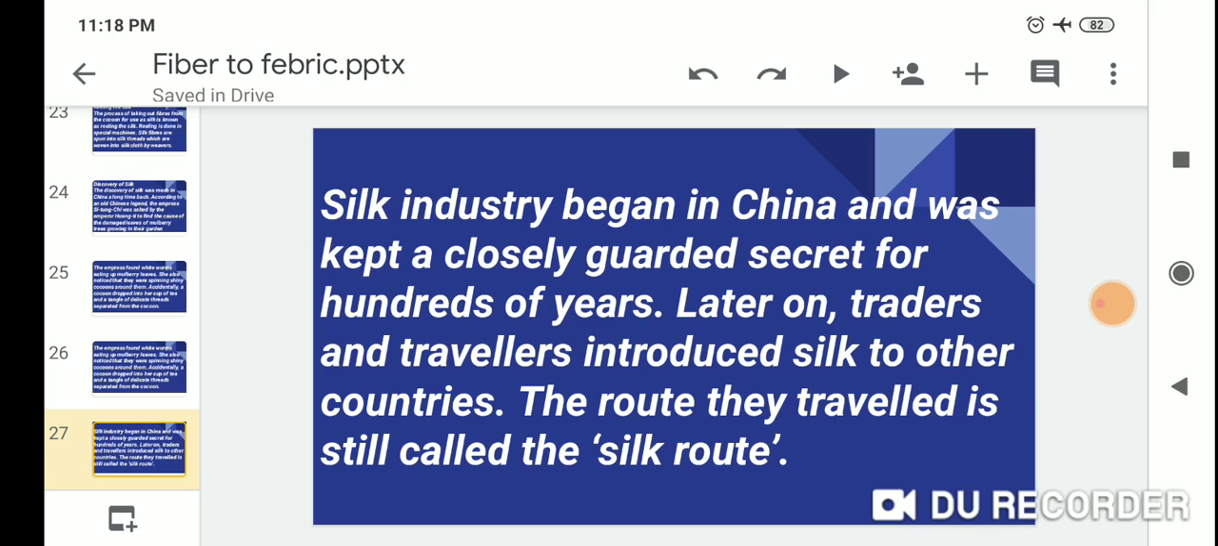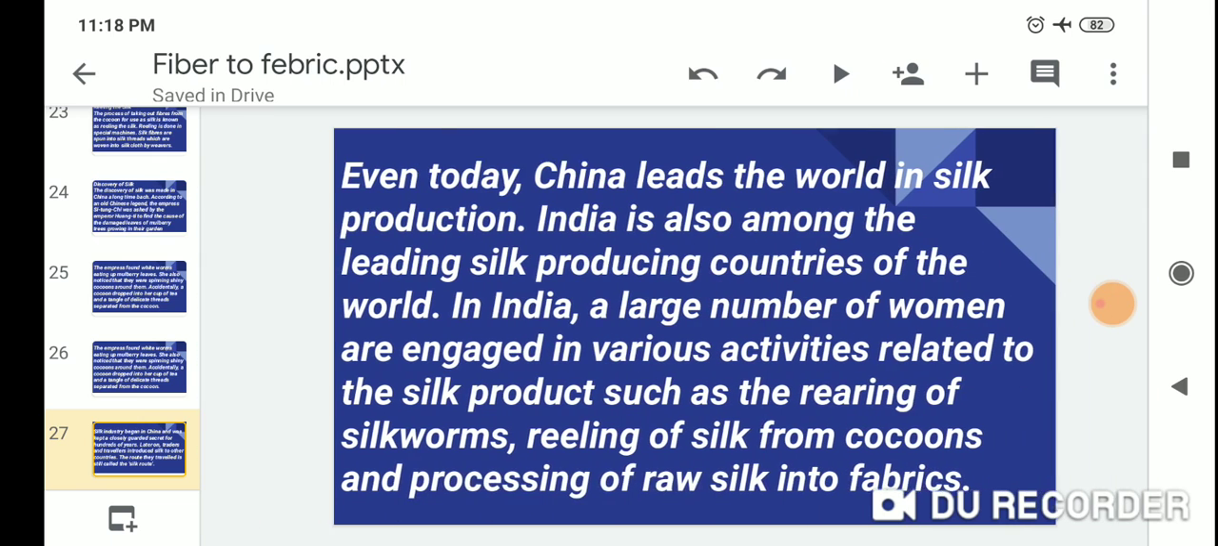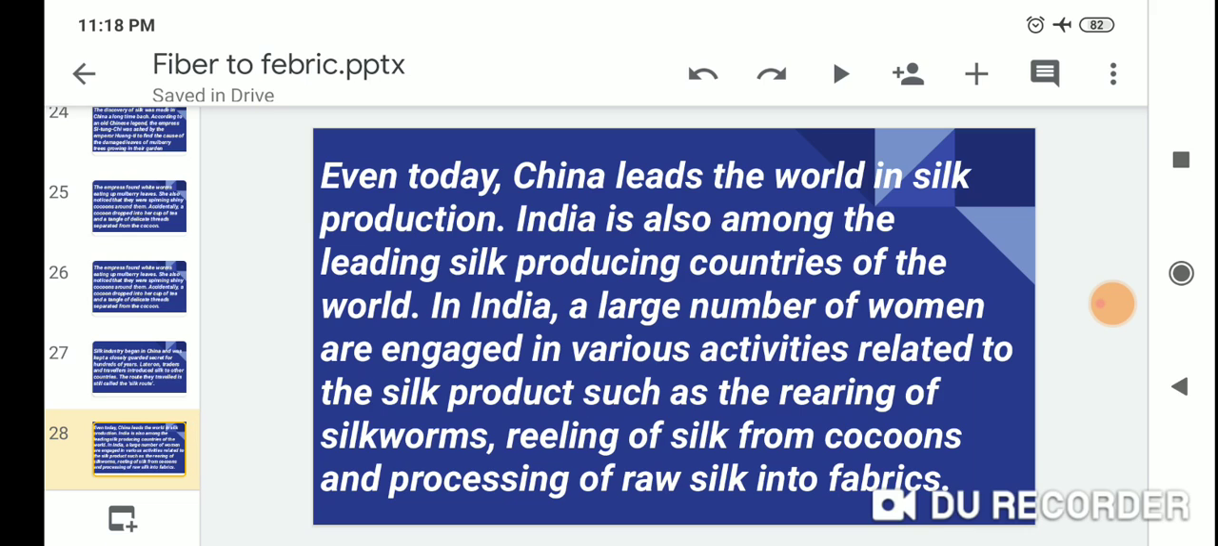Later on, traders and travelers introduced silk to other countries. The route they traveled is still called the Silk Route. Even today, China leads the world in silk production. India is also among the leading silk producing countries of the world.